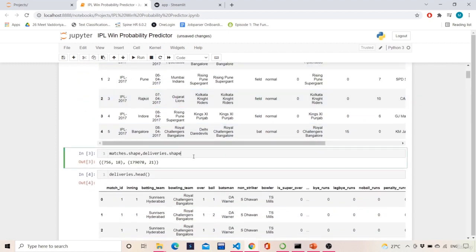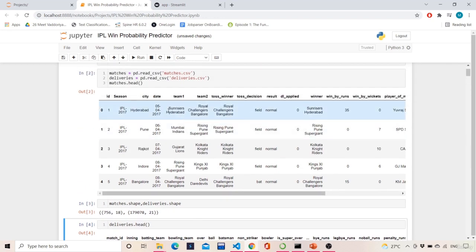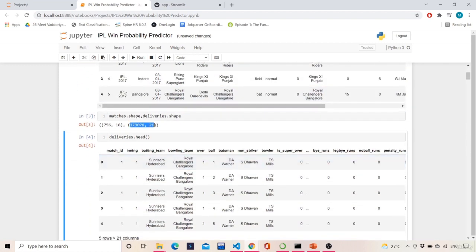The shape of matches is 756, whereas deliveries is almost 1,80,000. Basically, deliveries is ball by ball, and the data set which we are having is from 2009 to 2018. The IPL season started from 2008, maybe, right? So from 2008 to 2019, the data set is a ball by ball record. That is why the deliveries shape is so large, and our main focus will be on extracting from this deliveries data.